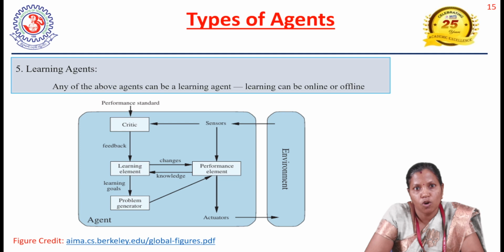The last component is the problem generator. This component is responsible for suggesting actions that will lead to new and informative experiences. That is, based on the learning goal, we give some suggestions which can be used in the future. That is the problem generator. So this is how our learning agent looks.